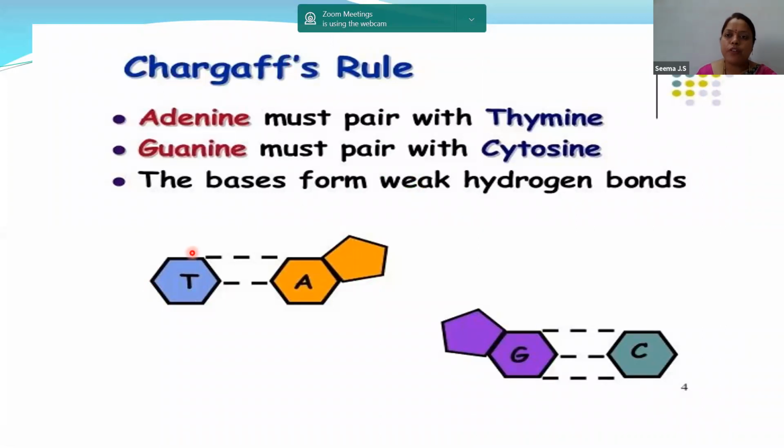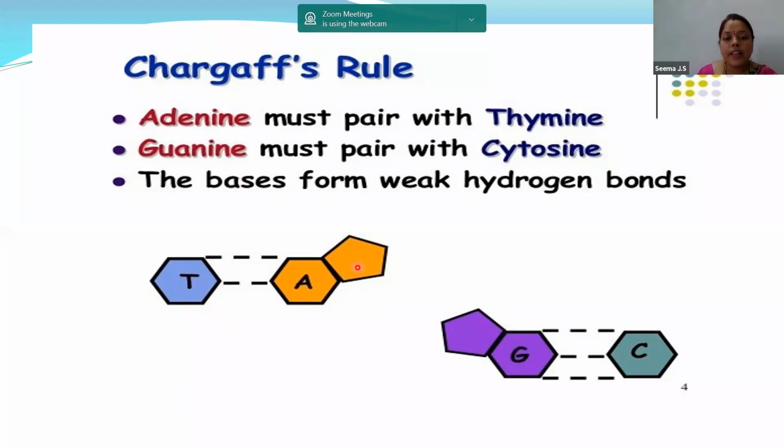Chargaff's rule. Before entering into the depth of this topic, we need to know a small rule which was given by Chargaff. So we call it Chargaff's rule. Always remember, children, adenine must pair with thymine. Adenine cannot pair with guanine or cytosine. It must pair with thymine. Guanine must pair with cytosine. So keep this in mind: adenine pairing with thymine, guanine pairing with cytosine.